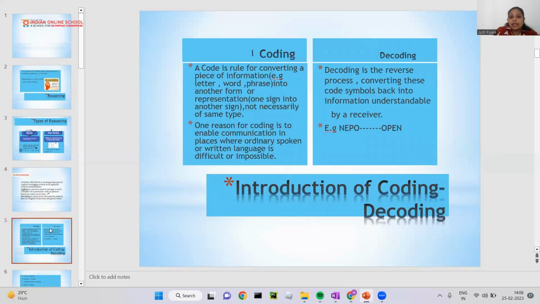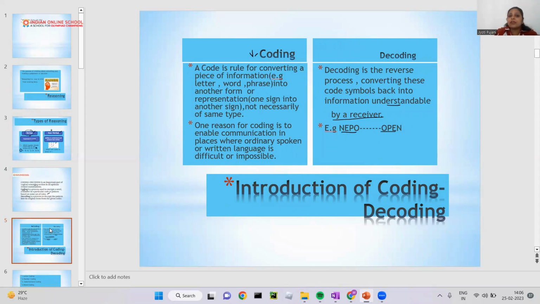Again, coding is a rule for converting a piece of information into another form of representation. And decoding is the reverse process, converting these code symbols back into information understandable, or by a reversal. I have given an example, NEPO, reverse versus open. It is not necessary that it should be in reverse order. You could put any type of coding there. You can arrange any code, but you have to tell that person.